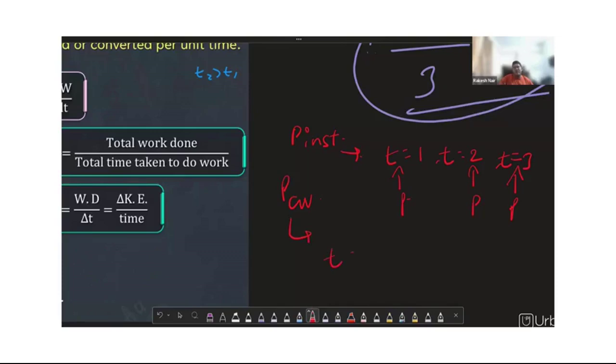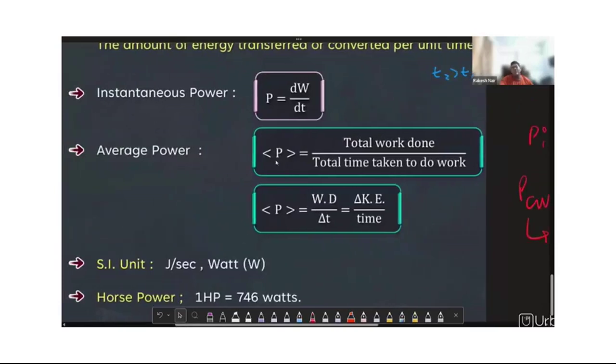Whereas for average power, we have a time span, like from 0 to t equal to 3, and the power measured is known as the average power. That's what you can see in the formula: average power is equal to total work done upon total time taken, whereas instantaneous power is the differentiation of work, dW by dt.